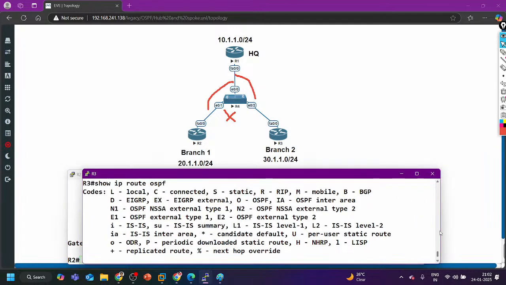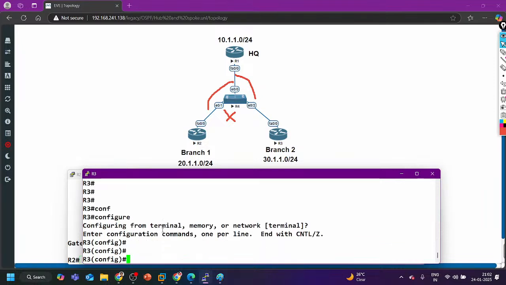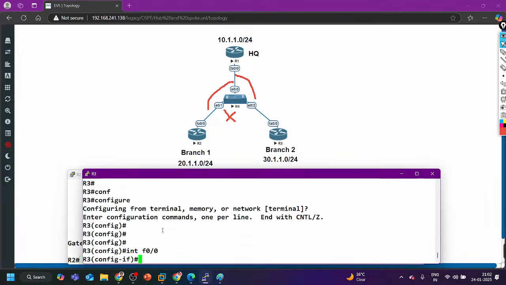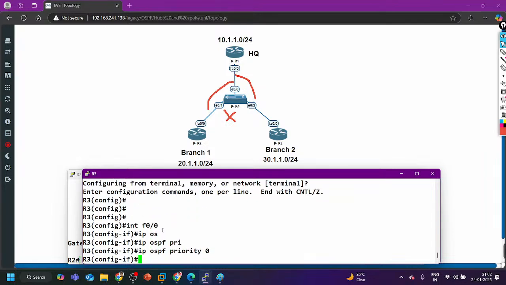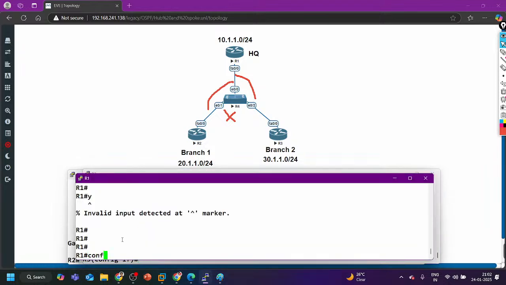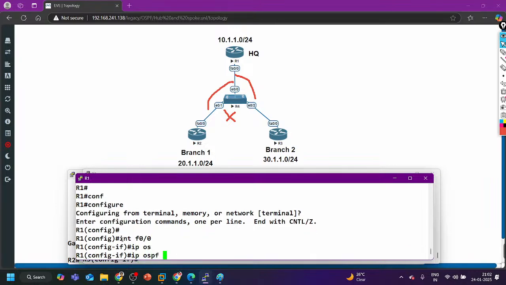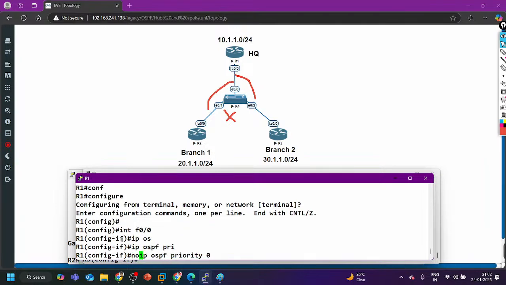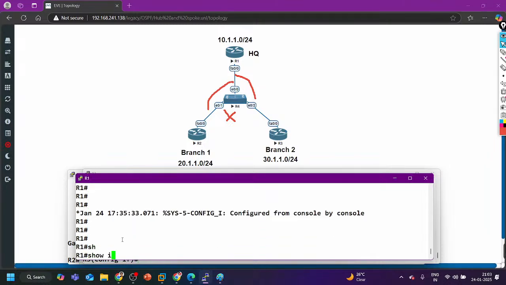Right. Now let me make router 1 the DR router. Here on router number 3 also I am going to configure priority 0, interface F0/0, IP OSPF priority 0, and on router number 1 I am going to remove this command, interface F0/0, no IP OSPF priority 0. Now router 1 will become DR and will have full neighborship with both the spokes.